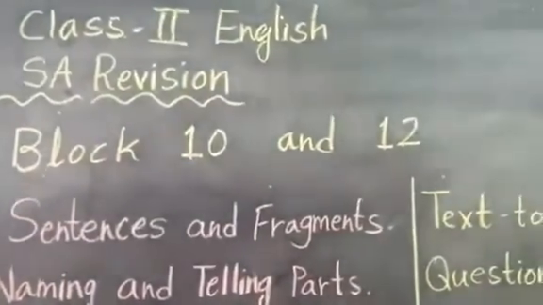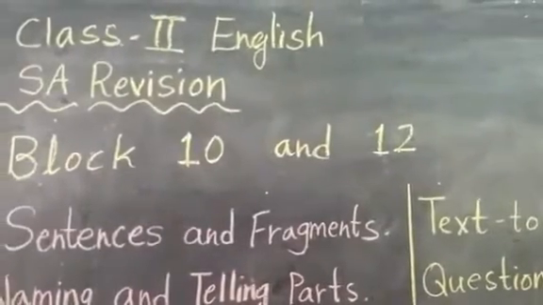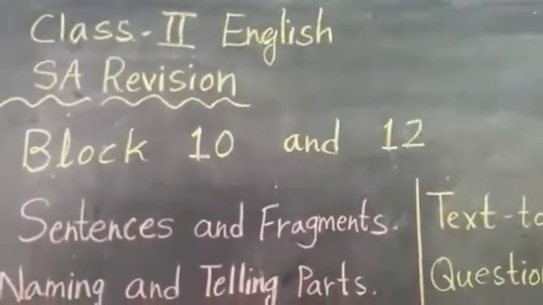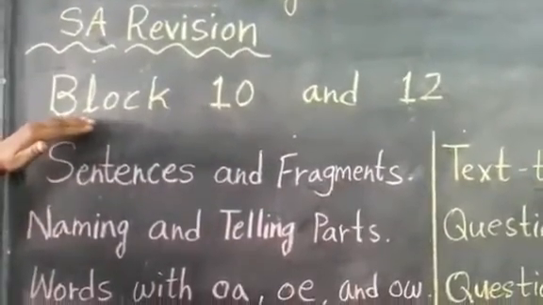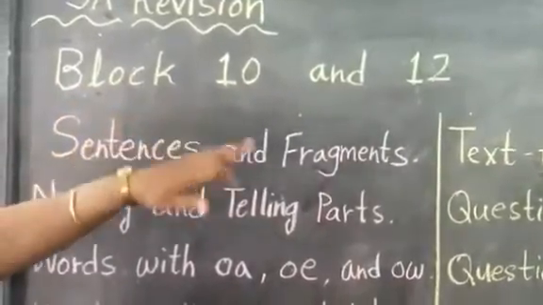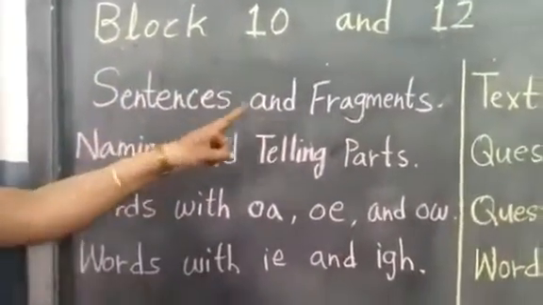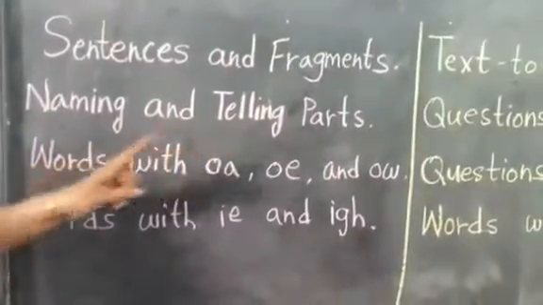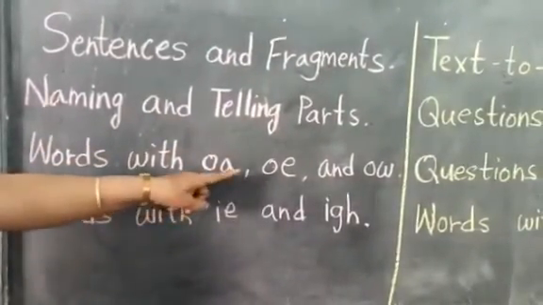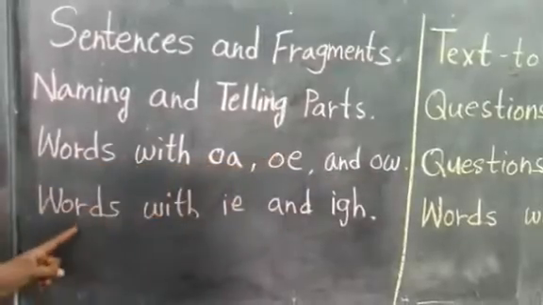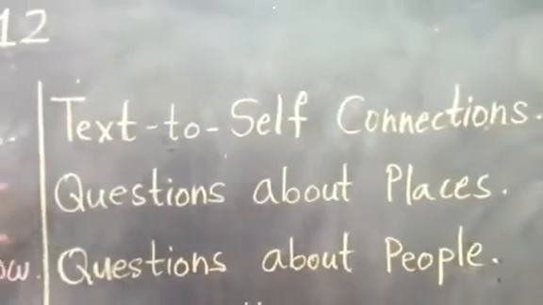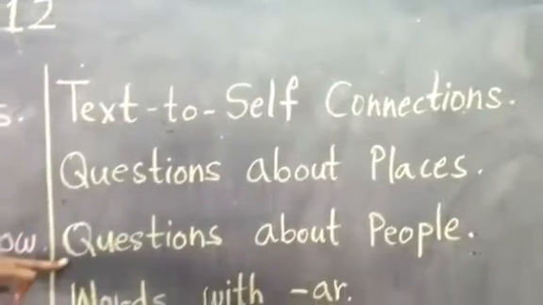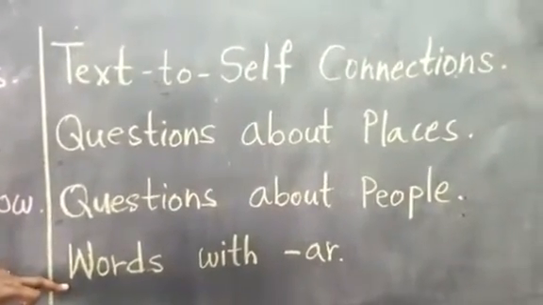Children, now I am starting essay revision. First examination of essay we have already done. This is the second examination revision. Okay children, today I am going to explain Block 10 and 12: sentences and fragments, naming and telling parts, words with OA, OE and OW, words with IE and IGH, text to self-connection, connections, questions about places, questions about people, words with AR.